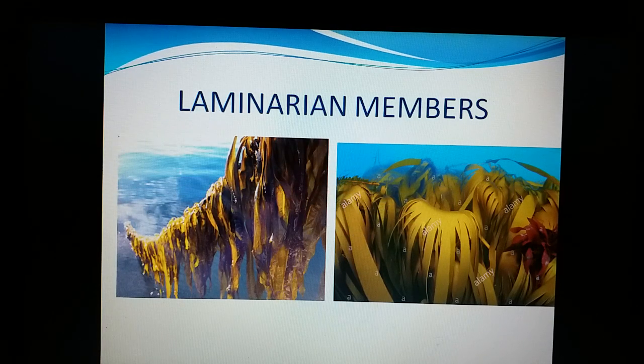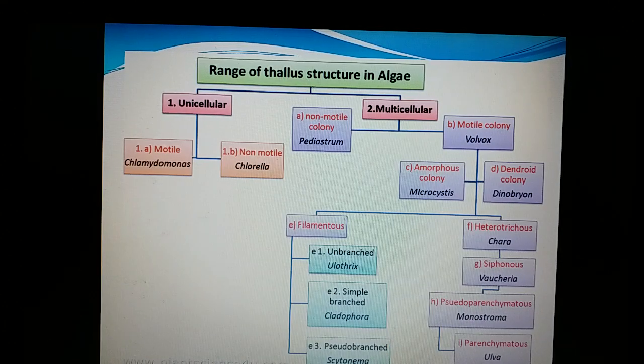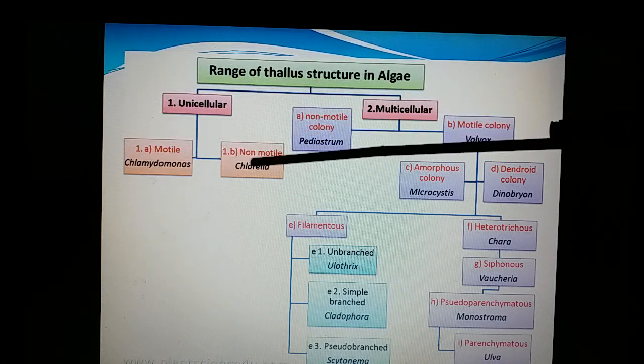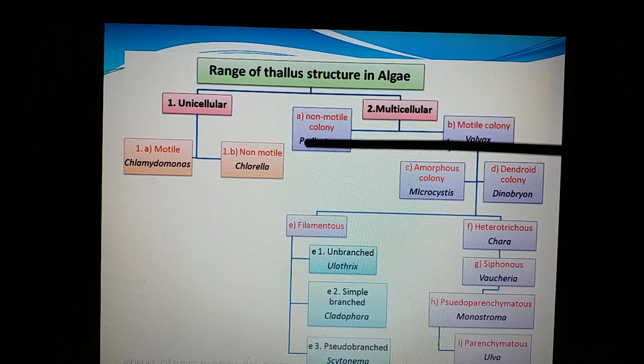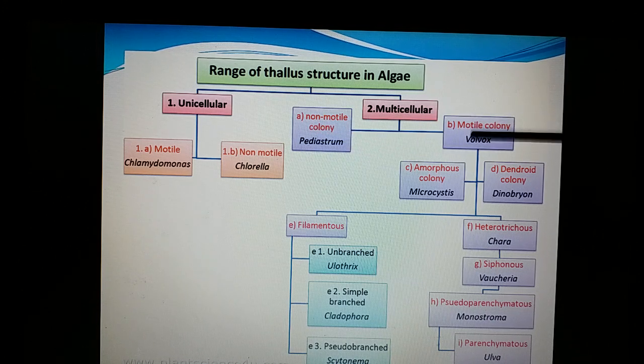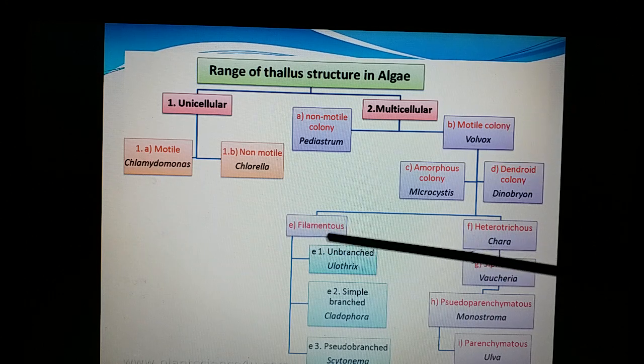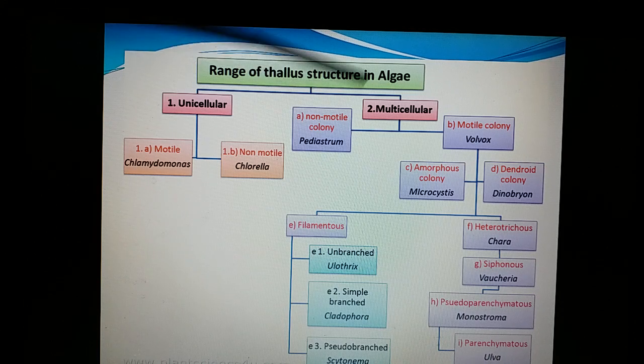These are sea palms, and a number of marine forms are very big in their nature. My dear viewers, thus you have seen a huge range of thallus types in algae: unicellular, motile and non-motile forms, multicellular members, and colonial forms also. Motile colony, non-motile colony, then filamentous forms, branched and unbranched, parenchymatous forms, and heterotrichous nature. This is a very huge topic in algae, that is thallus organization.